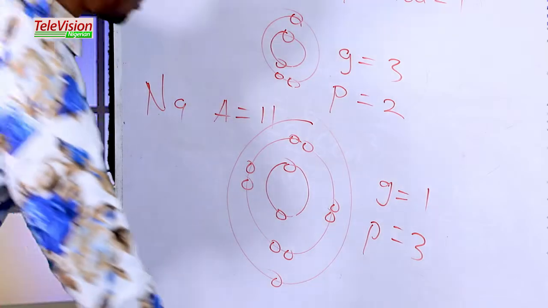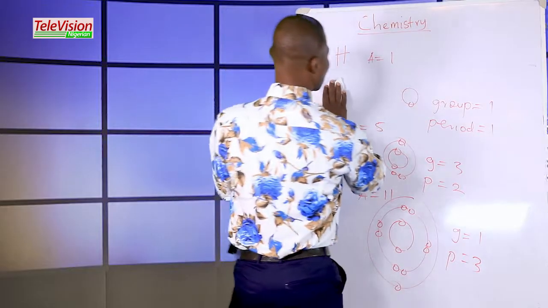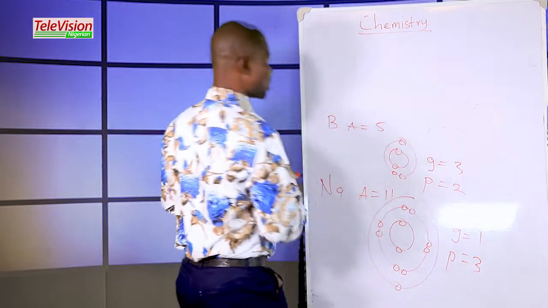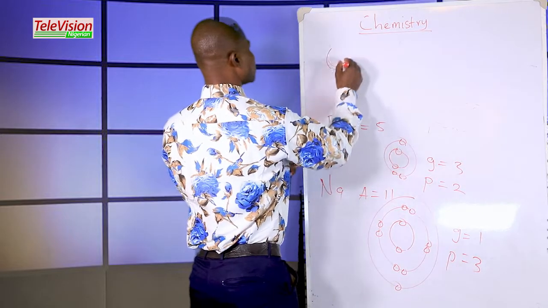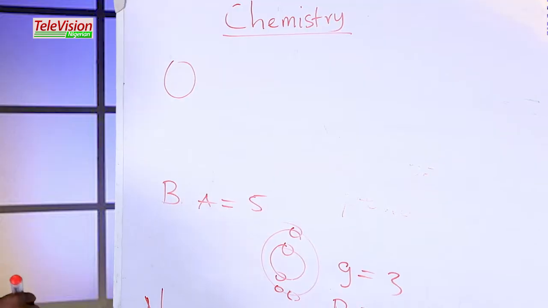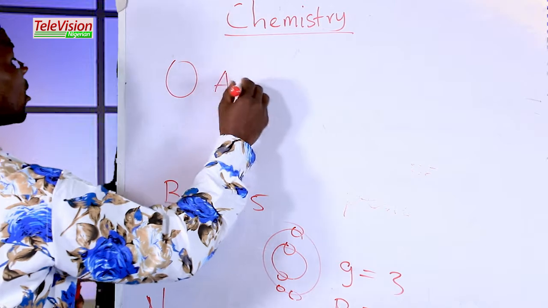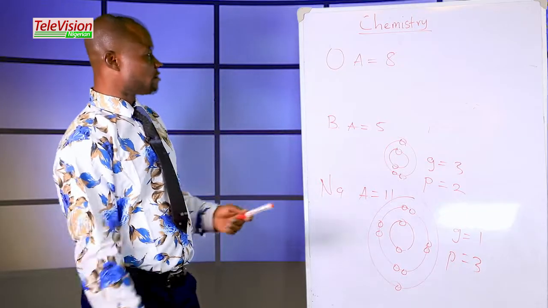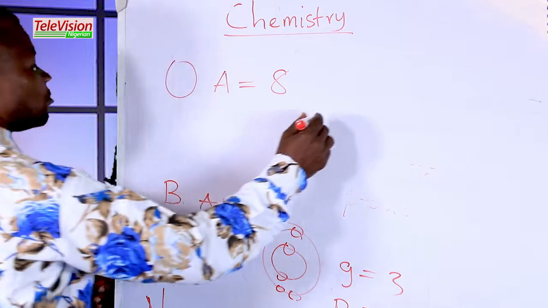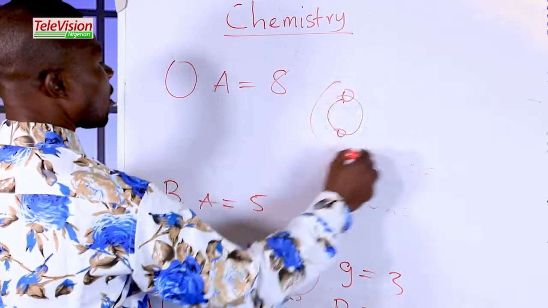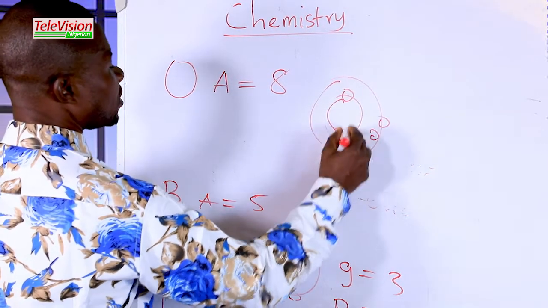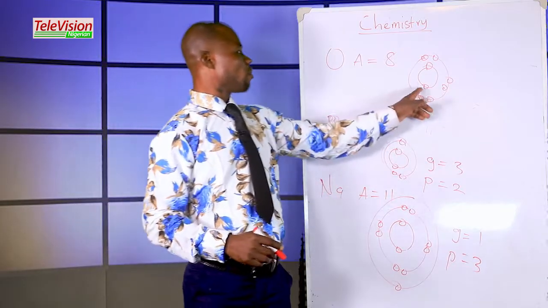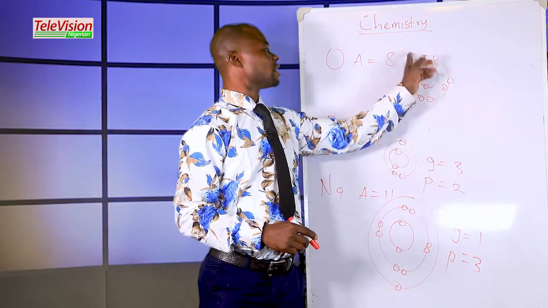Another example we're going to consider is oxygen. The symbol of oxygen is O, and the atomic number of oxygen is 8. Then the electronic configuration of oxygen is going to be 1, 2, 3, 4, 5, 6, 7, 8. Total number of electrons, 8.